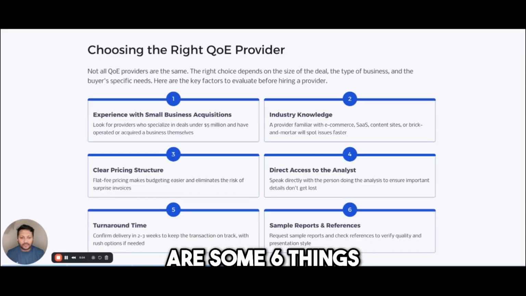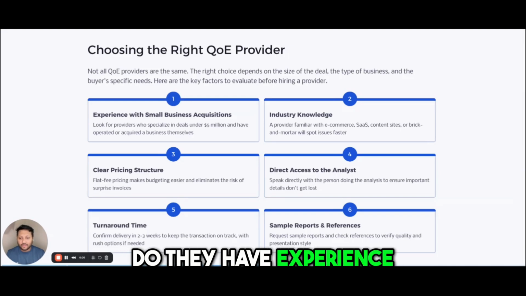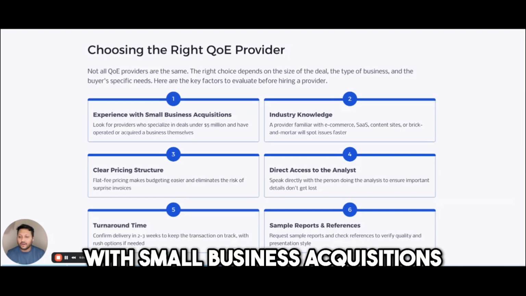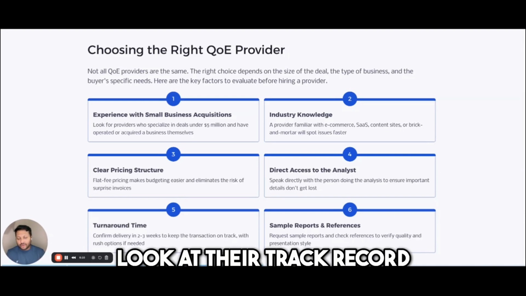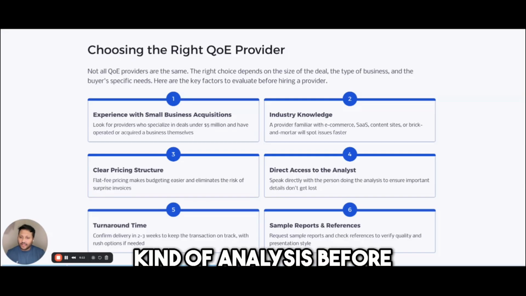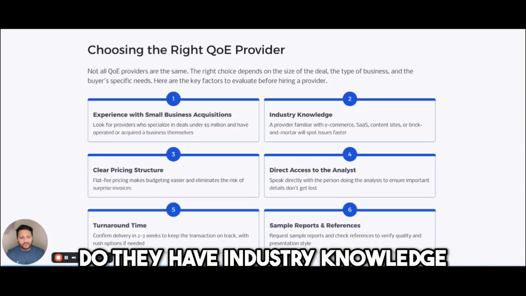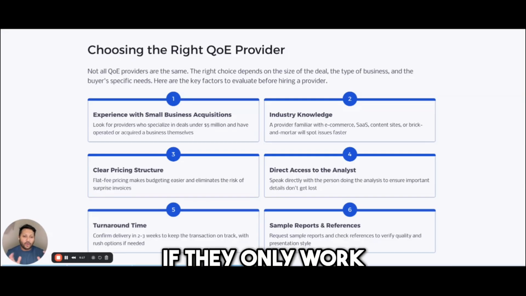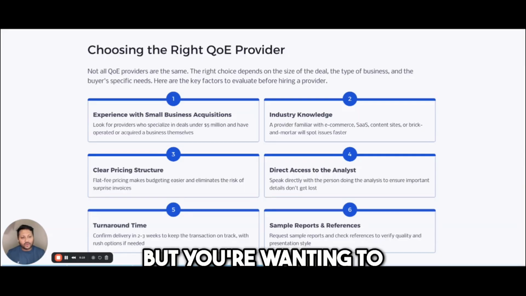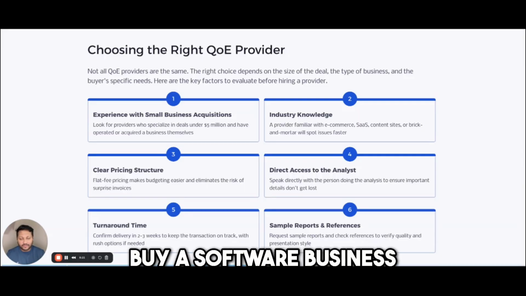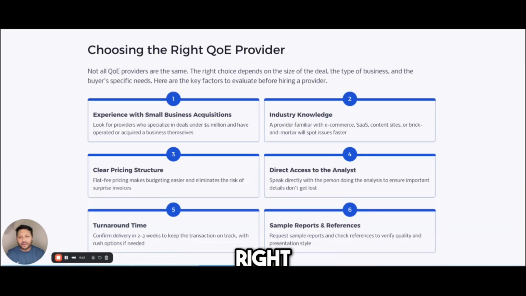So here are 6 things you should look out for. Do they have experience with small business acquisitions? Look at their track record. Have they done these kinds of analyses before? Do they have industry knowledge? If they only work with brick and mortar businesses, but you're wanting to buy a software business, that doesn't make a lot of sense, right?